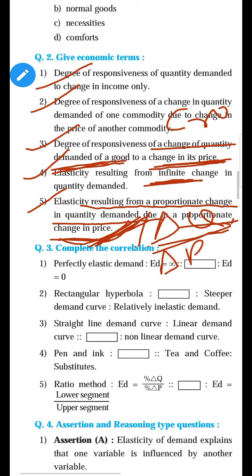The formula of the ratio method is delta Q upon delta P into P upon Q. So both have the same formula. So you can either write price elasticity of demand or ratio method. Yes, it means the percentage change in quantity demanded due to percentage change in price. So it is the ratio method.